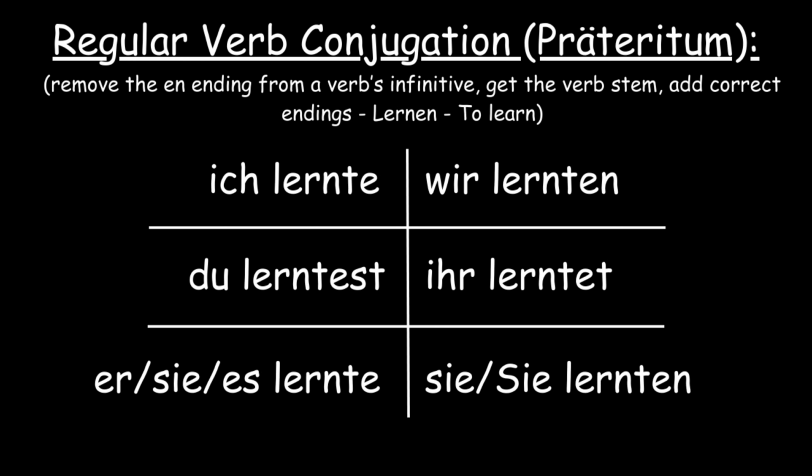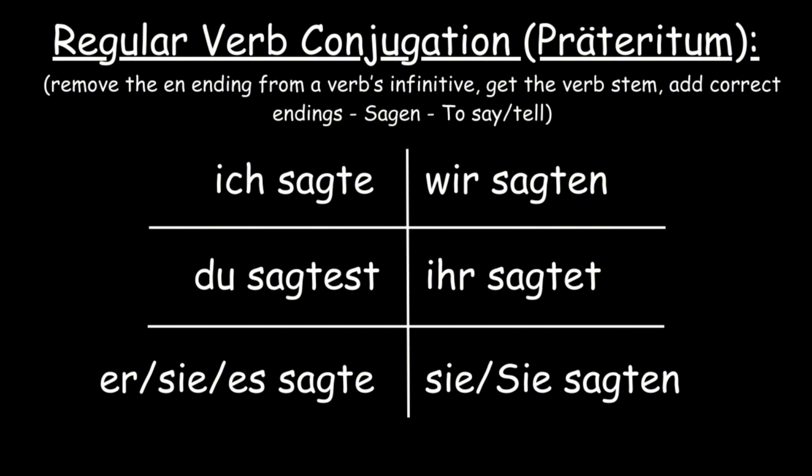Take the verb lernen. Ich lernte. Du lerntest. Sie, es lernte. Wir lernten. Ihr lerntet. Sie lernten. Take the verb sagen. Ich sagte. Du sagtest. Sie, es sagte. Wir sagten. Ihr sagtet. Sie sagten.